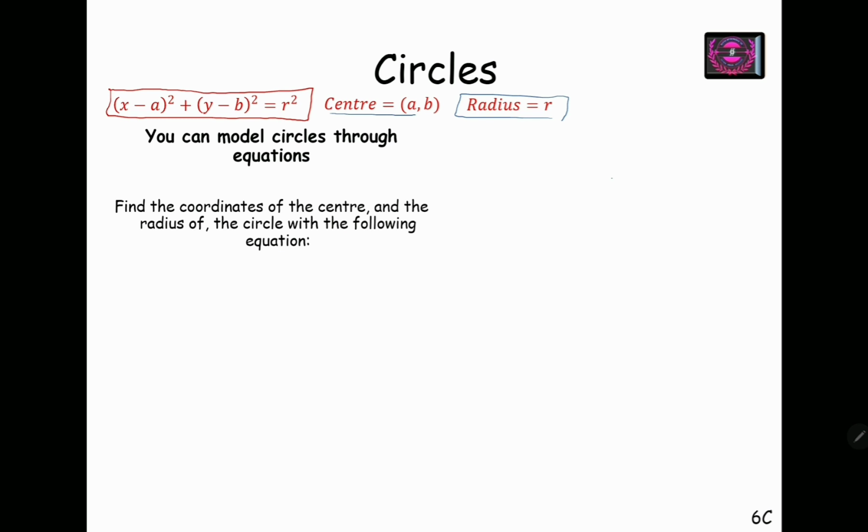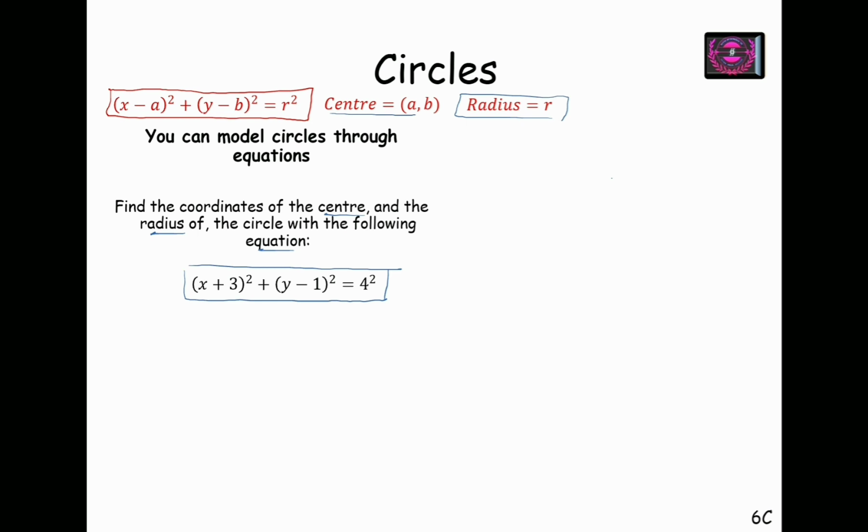We have to find coordinates of the center and the radius from the equation of the circle, which is x plus 3 whole square plus y minus 1 whole square equals 4 square.